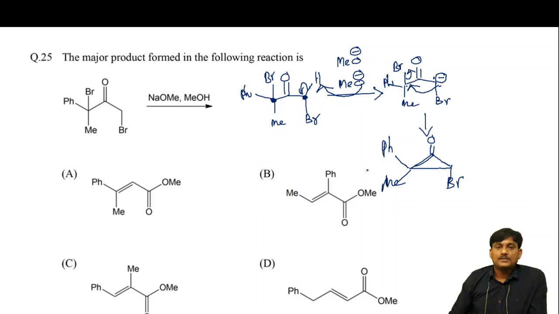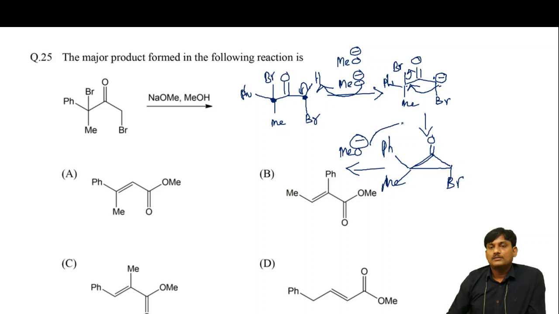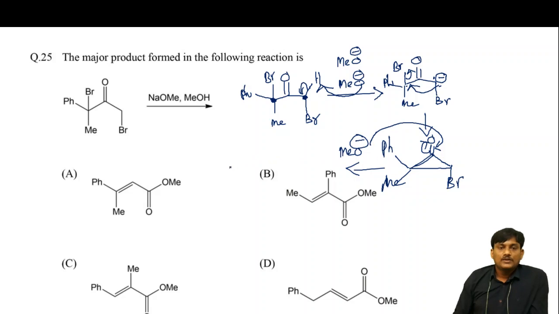In the next step there is an attack of methoxide, MeO minus. This MeO minus will attack on this one. So these electrons come like this. So you will get O minus, and OMe, and bromine, and this is phenyl and methyl.